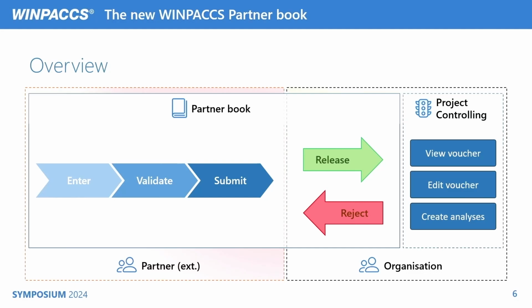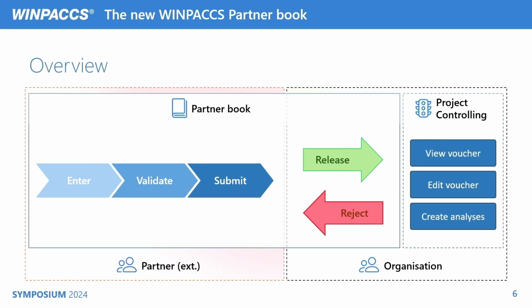You give access partners to a certain area in WINPACCS Cloud where they cannot see everything that is there. And in this partner book, when they log in, I will show you later live, they cannot see much besides the partner book for now. In this first version of the partner book, they can enter and validate and submit their vouchers there. That's what you expect from them, right? And I will show you how we can enter and validate and submit vouchers in partner book as a partner.